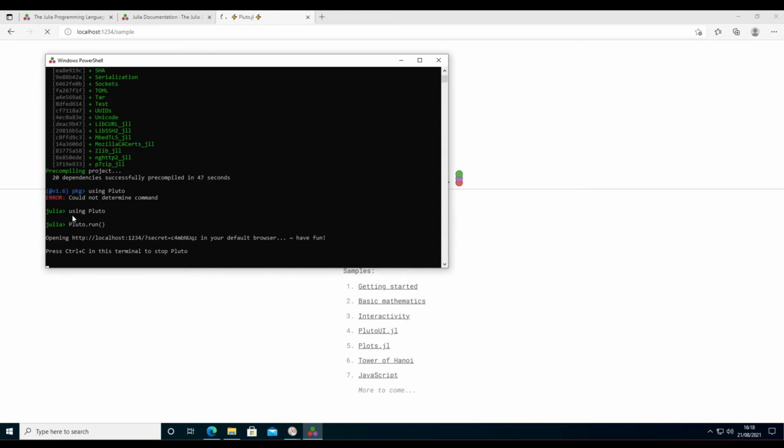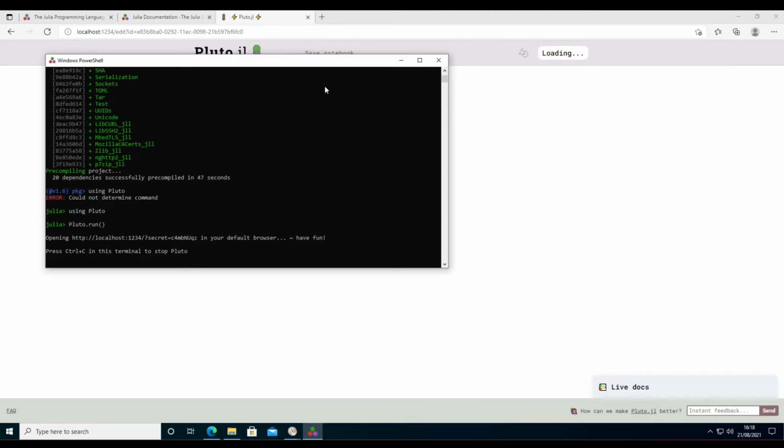So after you've installed Pluto, in order to get Pluto running, let's repeat the commands. You go into the Julia REPL, so open Julia up and say using Pluto, and then Pluto.run(), opening and closing parentheses.